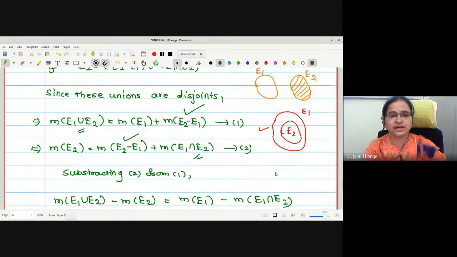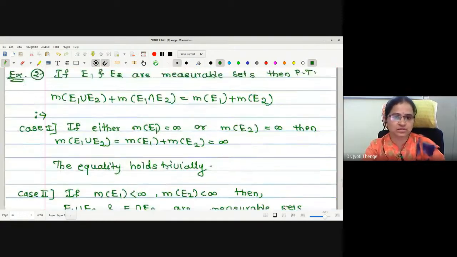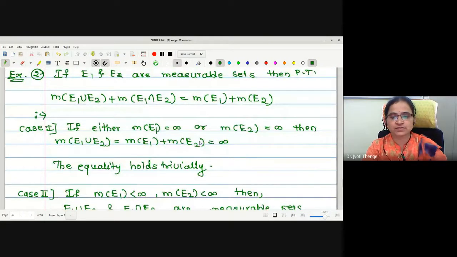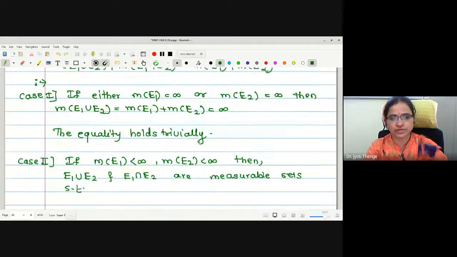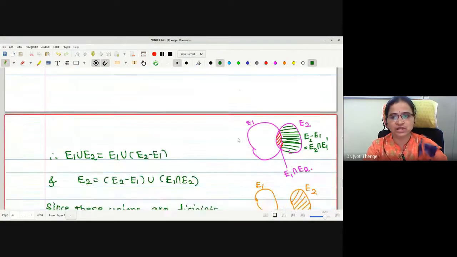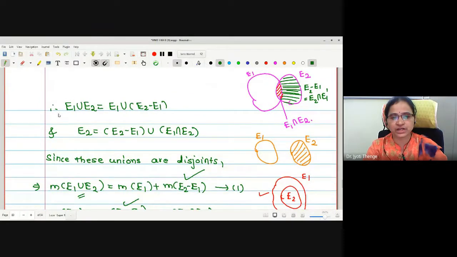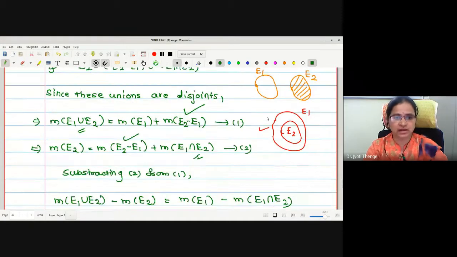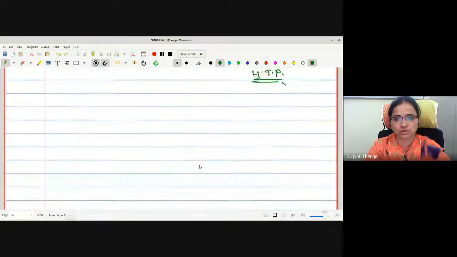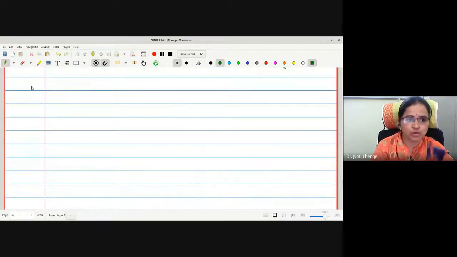Any difficulty in this example, you can ask. This is what we have proved. For the first case of infinite measure, this is trivially true. Therefore, we discussed the case for finite measure. For this, we have written E1 union E2 and E2 as a disjoint union of sets, and just by taking some algebraic operations, we get the result. Similarly, you have to prove some examples, which I am giving for homework.